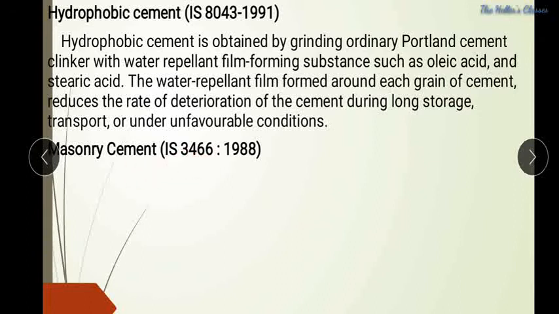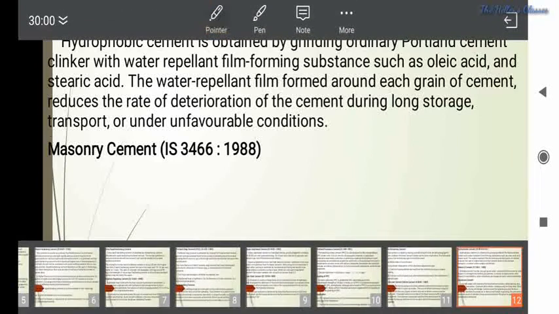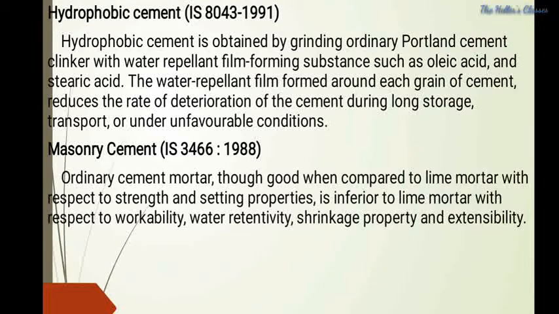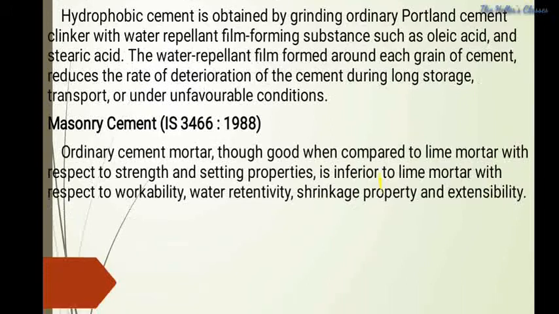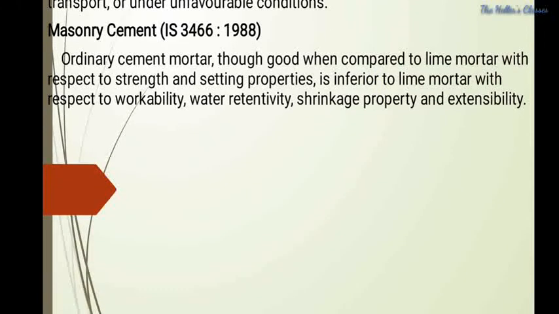So the next one is the masonry cement. Like the name itself indicates, this cement is purely used for masonry constructions. Ordinary cement mortar, though good compared to lime mortar with respect to strength and setting time, is inferior to lime mortar with respect to workability and shrinkage properties are somewhat extensible.